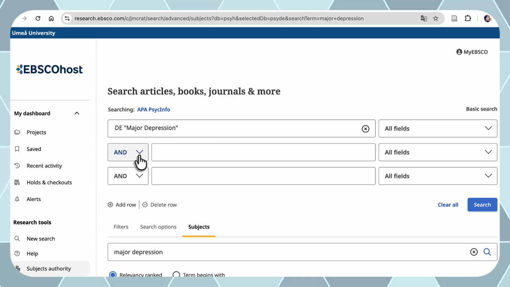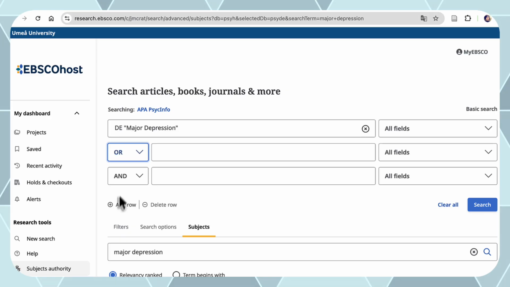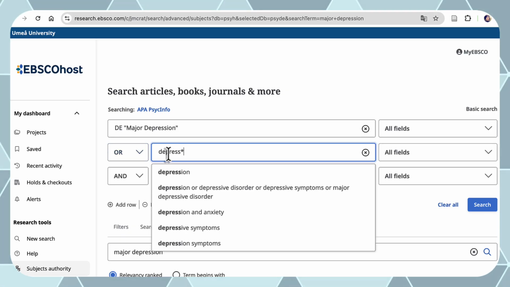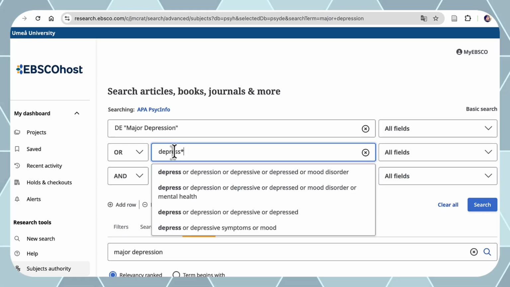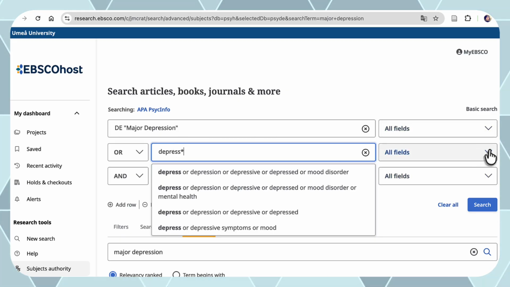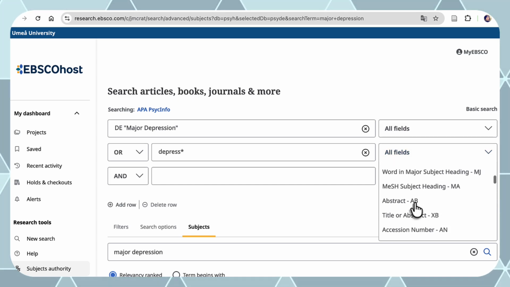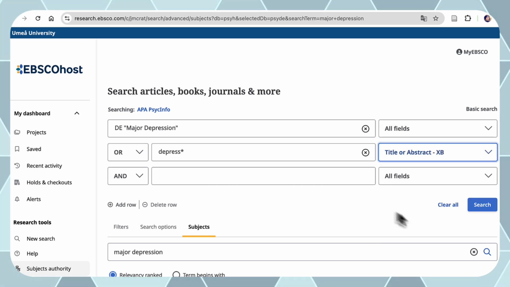And here on the second row, we change the operator AND to OR, and then we will write depress to include different variations of the word. We change all fields into title and abstract.